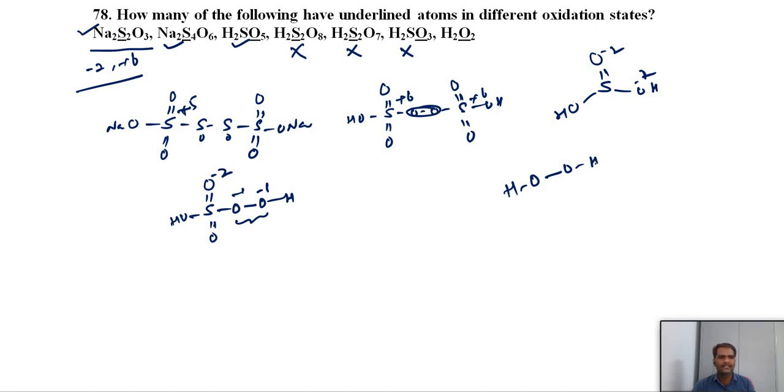It is an open book structure. The 2 oxygens both have -1, the same oxidation state, not different, so you cannot consider this. Only the first 3 have underlined atoms in different oxidation states, so the answer should be 3.